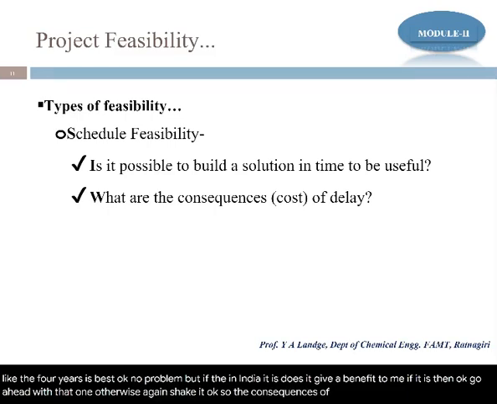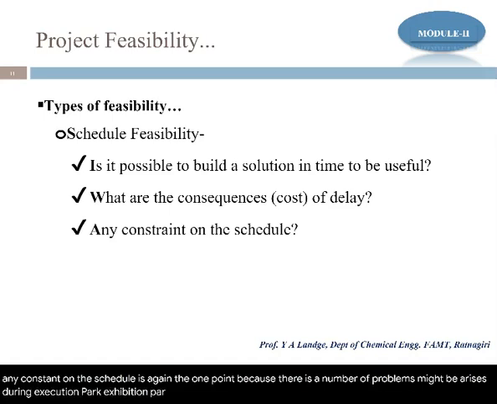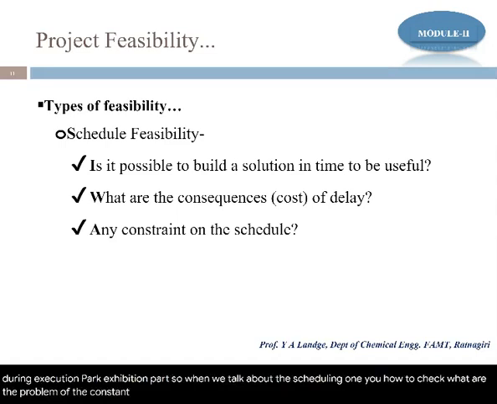So the consequences should always be calculated if there is a delay or any constraint on the schedule. This is again one point, because a number of problems might arise during the execution part. So when we talk about scheduling, you have to check what problems or constraints happen during that execution plan. Okay, so you have to make a schedule accordingly.